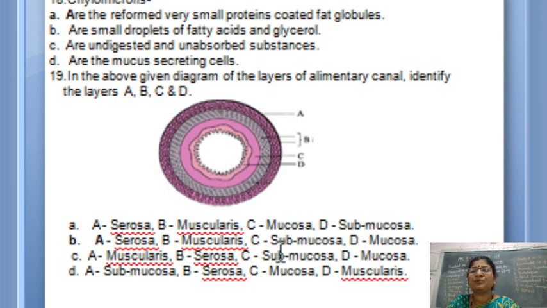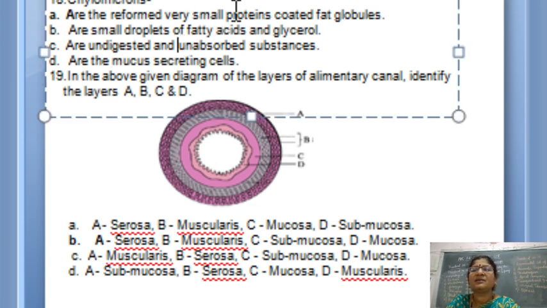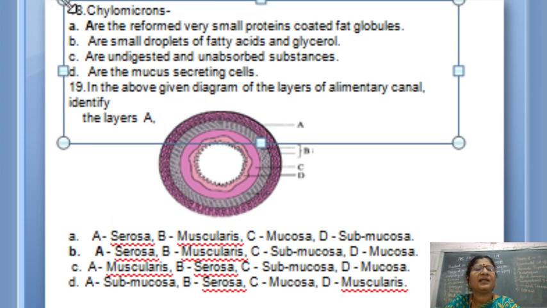Fine. Let me go to the next one. Chylomicrons. In your slide it is not seen clearly, so let me take this a little down. Now you can see. Do you know what chylomicrons are? The fatty acids and glycerol are covered by protein in the intestinal mucosa for absorption by the lacteal. So they are called chylomicrons.